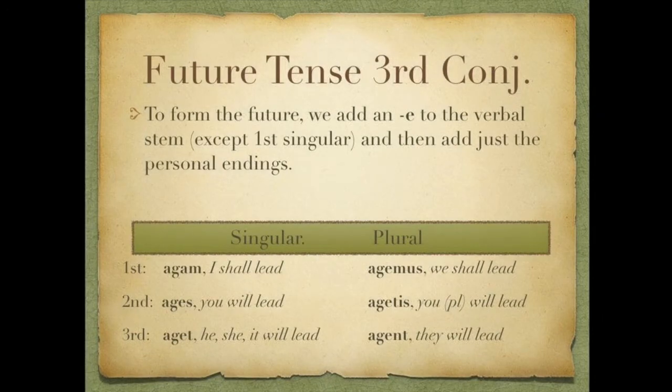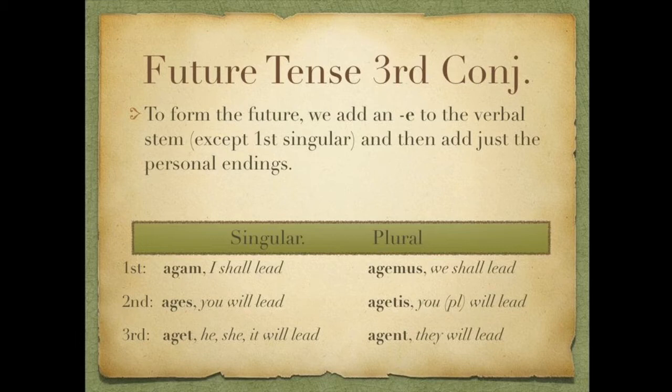When we get to the future tense for third conjugation, we're going to see they're markedly different from first and second conjugation. We're not going to add the bi infix to indicate that it's future tense. We're actually going to add an E back to the verbal stem, except in first person singular, and we'll add just the personal endings. So no bi infix for future tense for third conjugation. So let's go over our paradigm for ago, agere.